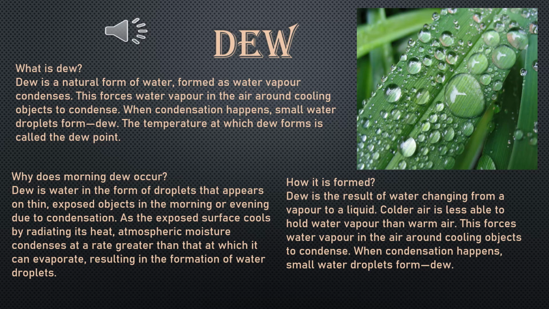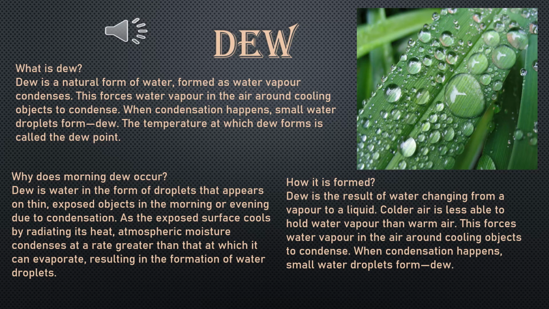Now next, how is it formed? Dew is the result of water changing from a vapor to a liquid. Colder air is less able to hold water vapor than warm air. This forces water vapor in the air around cooling objects to condense. When condensation happens, small water droplets form dew.